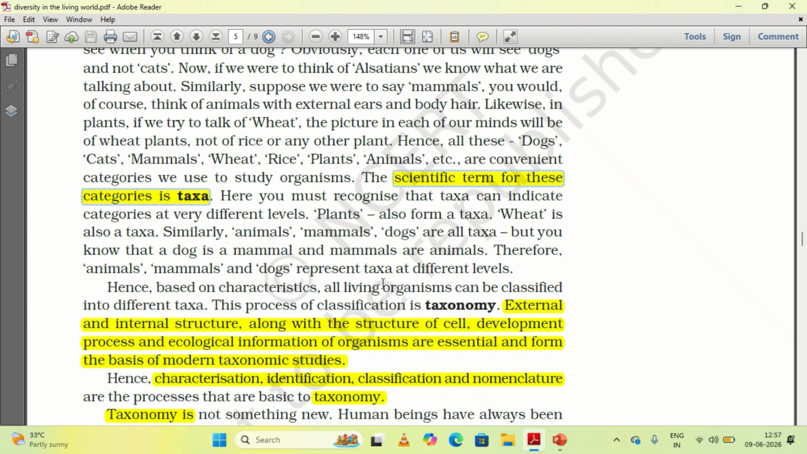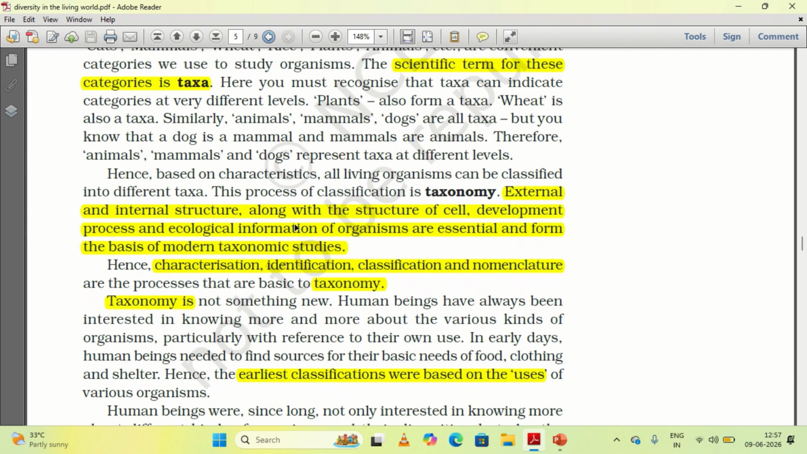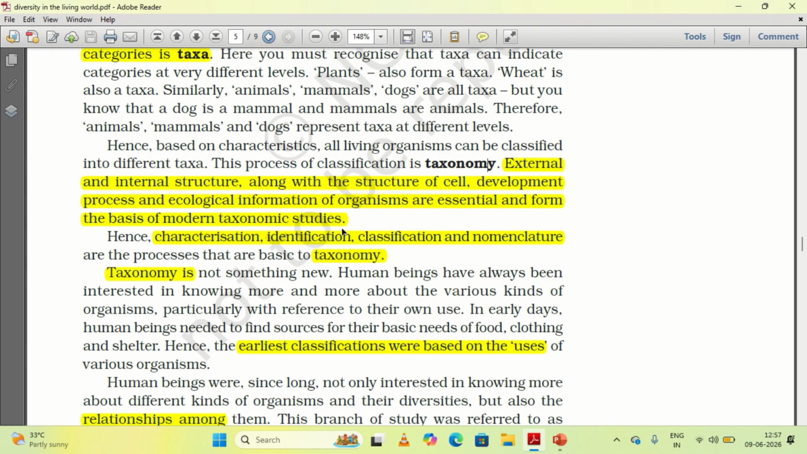All these categories can be classified into different taxa, and this process of classification we call taxonomy. It is based on the external and internal structure, the structure of a cell, development process and ecological information. How do they look internally and externally, whether the cell is prokaryote or eukaryote, how they develop, and ecological information, whether they are autotrophic or heterotrophic. All these things put together contribute to modern taxonomic studies.